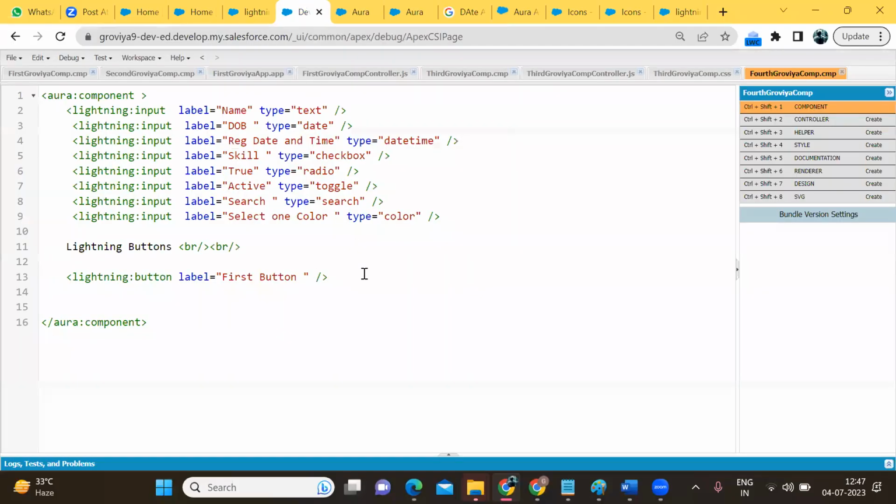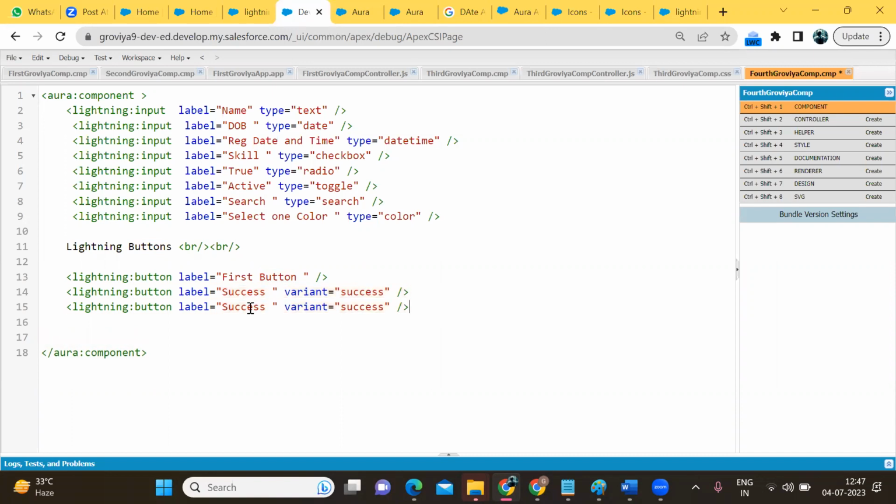Now what I'm doing, I'm not happy with this button. I'm going to create another button. So I'm going to add one attribute, that is variant. Variant is equal to success. If variant is equal to success, which type of button will I get? Then brand.